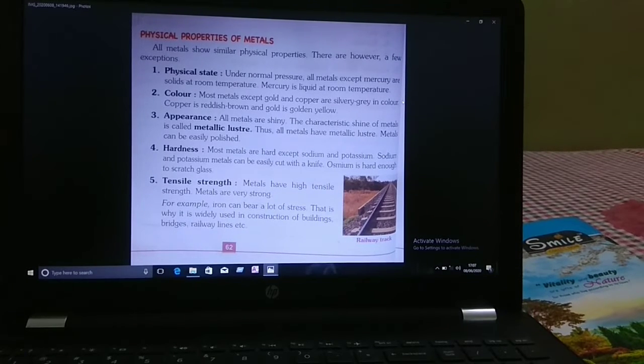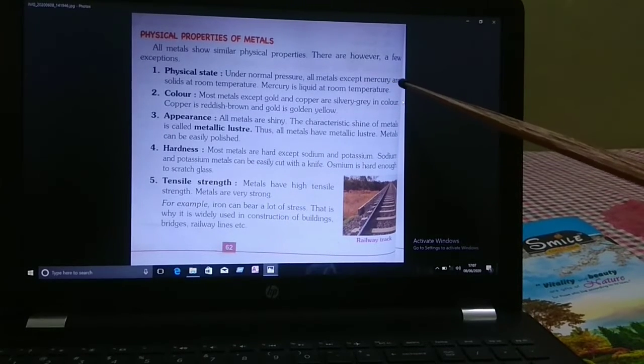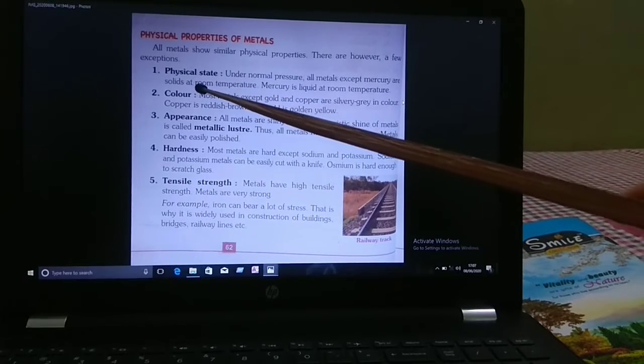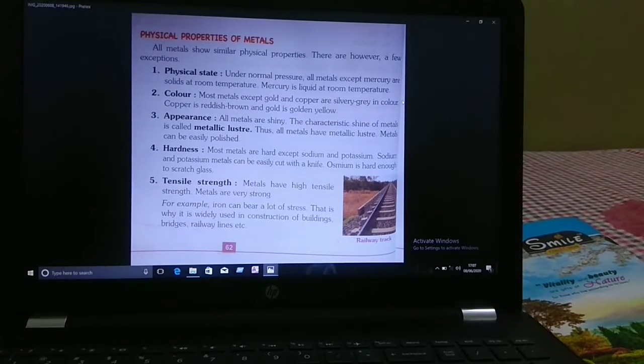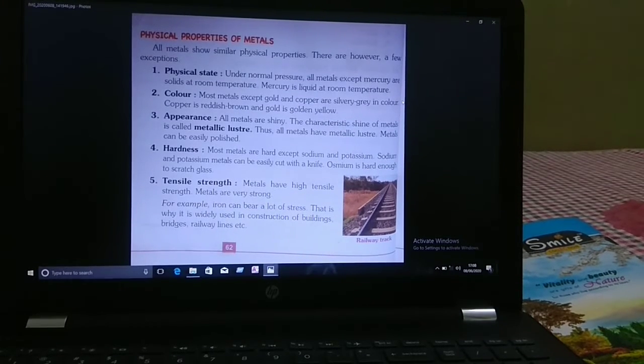So first of all, physical state. Under normal pressure, all metals except mercury are solids at room temperature. Mercury only is the liquid at room temperature. If you see the color of the metals, most metals except gold and copper are silvery grey in color. Copper is reddish brown and gold is golden yellow. You everybody know about it.